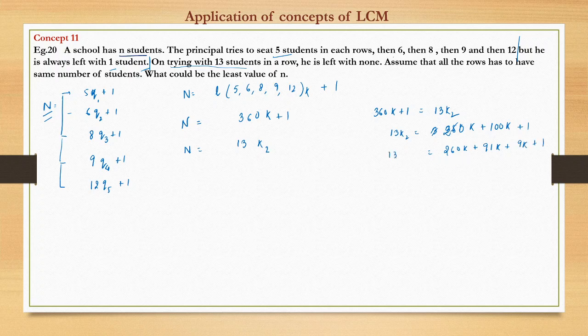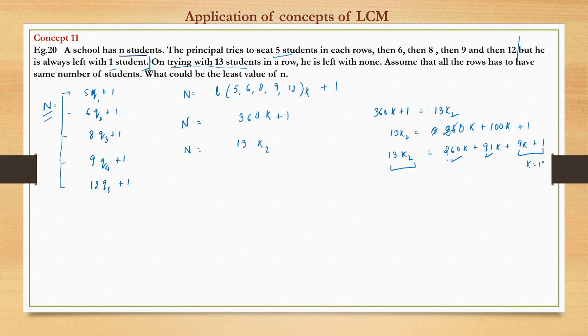Now see, 13k2, the left hand side, is divisible by 13. On the right hand side, 260k is divisible by 13, 91k is divisible by 13, so 9k plus 1 has to be divisible by 13. At what value of k will 9k plus 1 be a multiple of 13? k equal to 1 gives 10, k equal to 2 gives 19, and so on. For k equal to 10, this becomes 90 plus 1, 91, a multiple of 13.